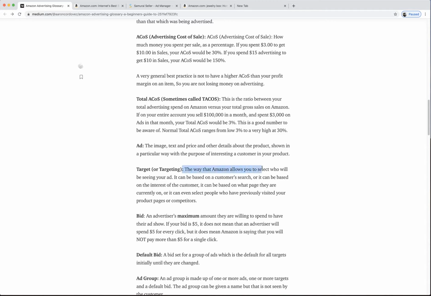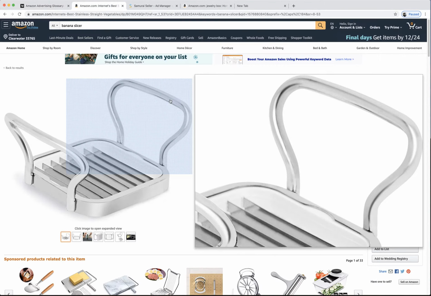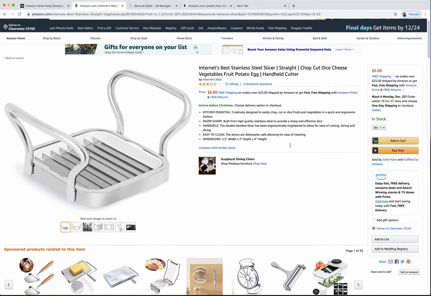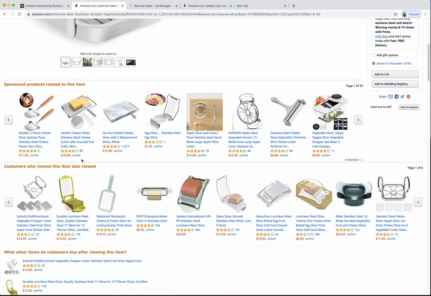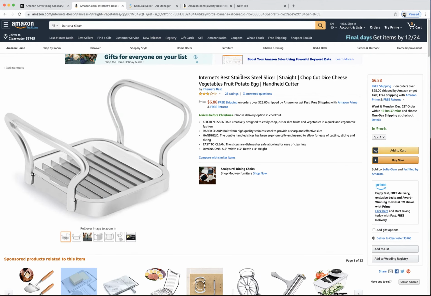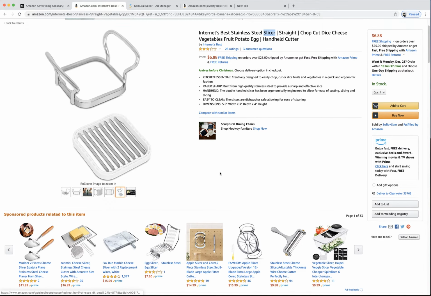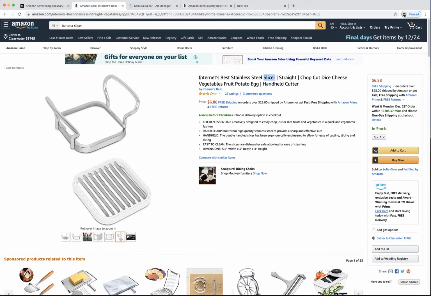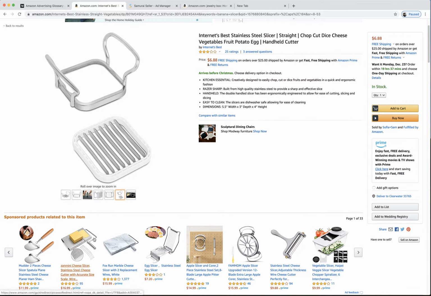I'll just read it. Targeting is the way Amazon allows you to select who will be seeing your ad. It can be based on the customer search, or it can be based on the interest of the customer on special types of ads. It can be based on what page they're currently on, or you can select people who have previously visited your product pages or your competitors' pages. So, if I am selling this cheese slicer, right? This guy could say, hey, anytime somebody's searching for a slicer, then show my product there. Or they can even say, hey, anybody who's searching this exact product, put my product right there.